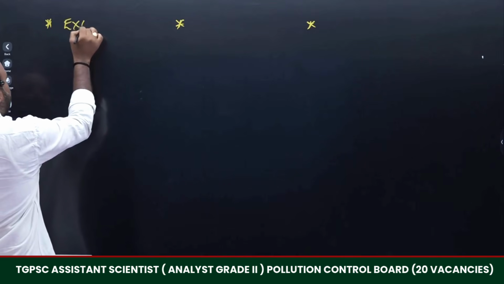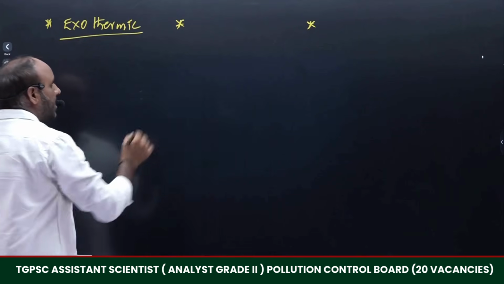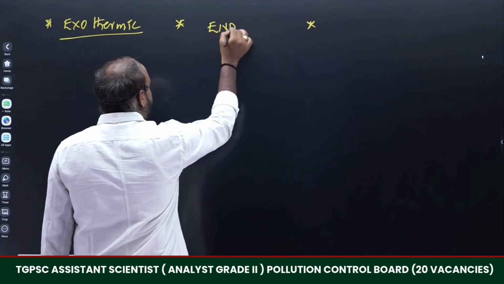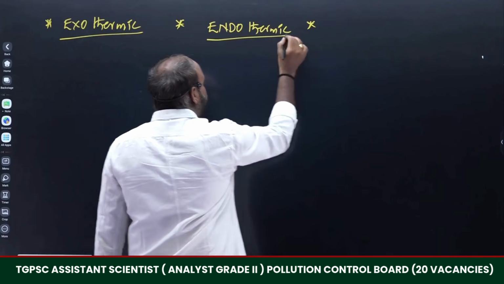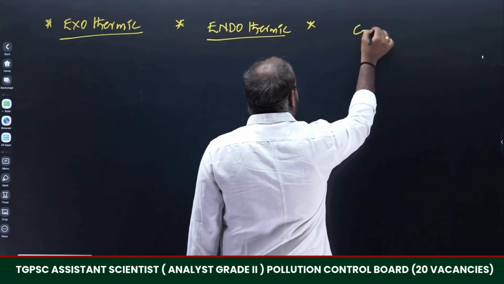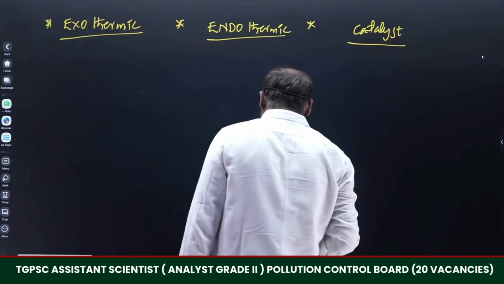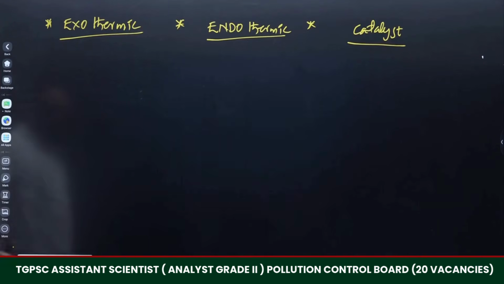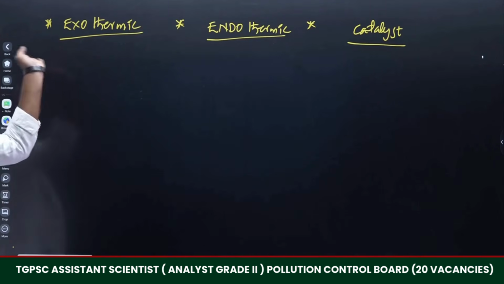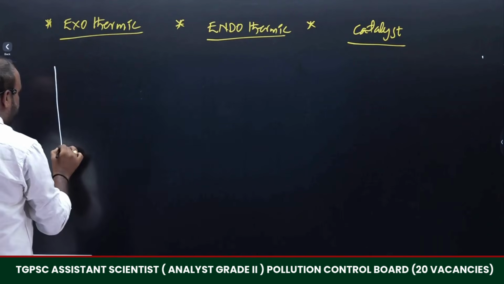The types of reactions: exothermic reactions, the other endothermic reactions. Then the next one will be in the presence of a catalyst. Because catalysis is there, we also have to discuss the role of the catalyst, right? So whenever we go through reactions, what are exothermic reactions, what are endothermic reactions, and what is the effect of a catalyst in reactions. Simply, we will go with the diagrams, right?